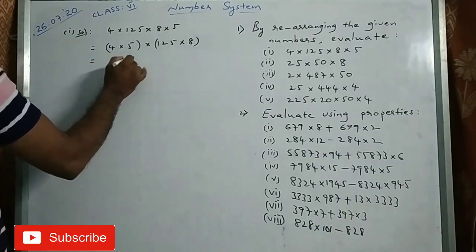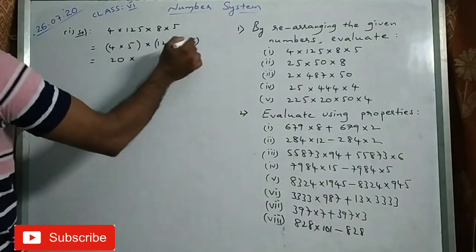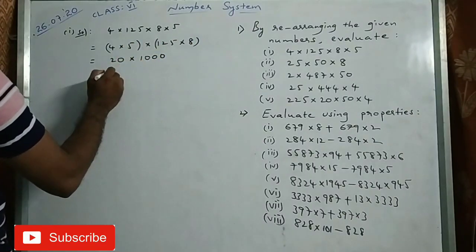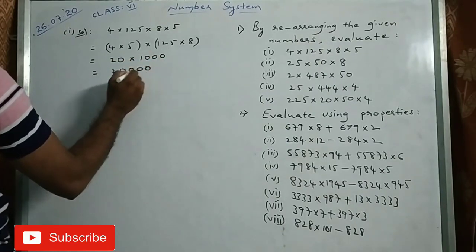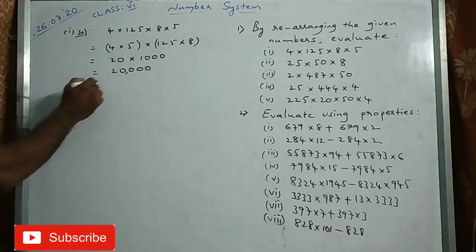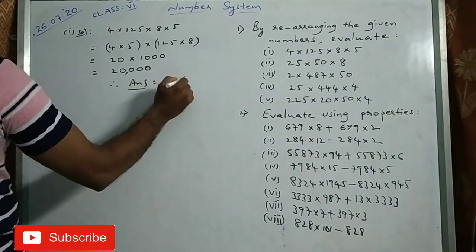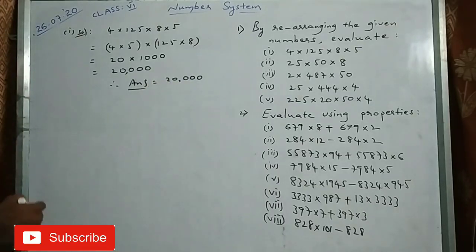4 5s are 20. Calculation should be easy when we calculate. 125 8s are how much? 1000. So 2 1s are 2, and 4 zeros as it is. So 20,000. So what is the answer here? 20,000. Okay? Look at the second one.